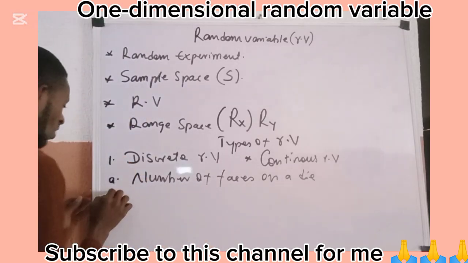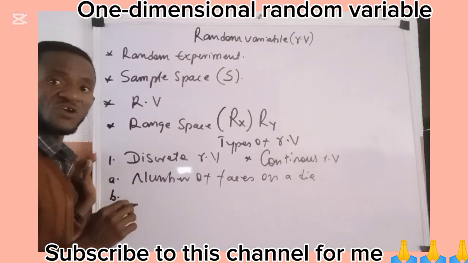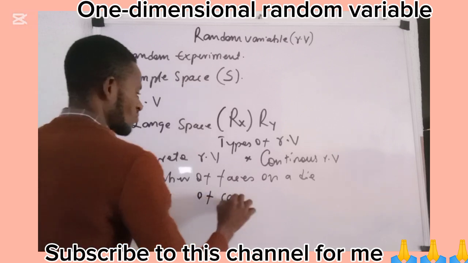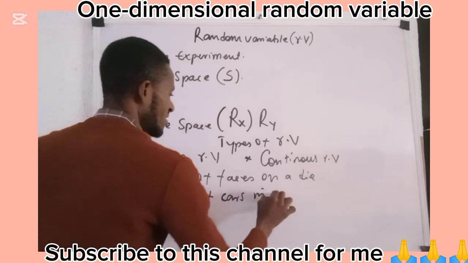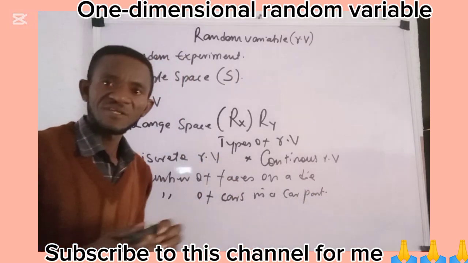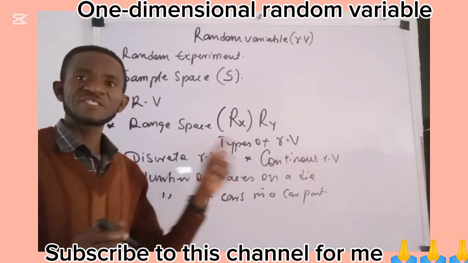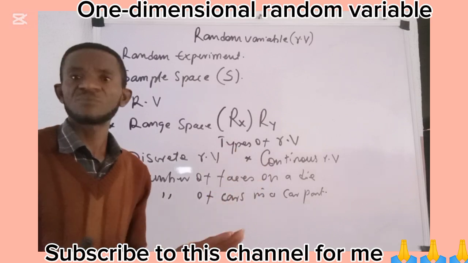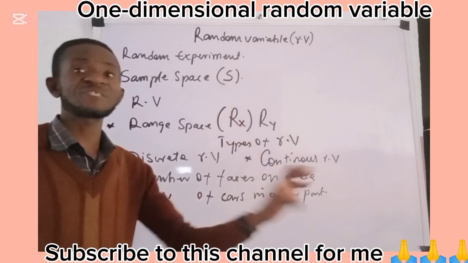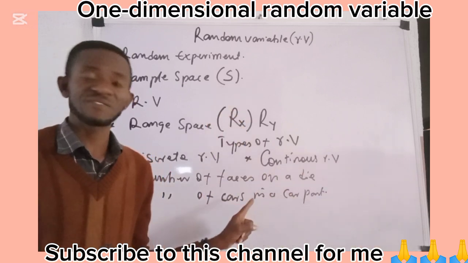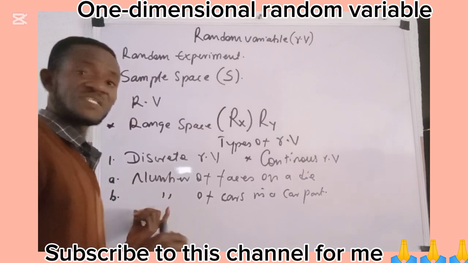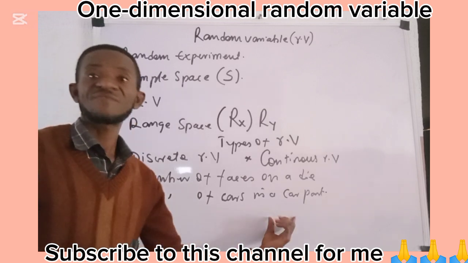Number B, we talk about the number of cars in a car park. Of course, the number of cars there is countable, because we can count the cars there. And in most cases, the number of cars parked in a car park is always finite. So we can assume that it is countable as well as finite.